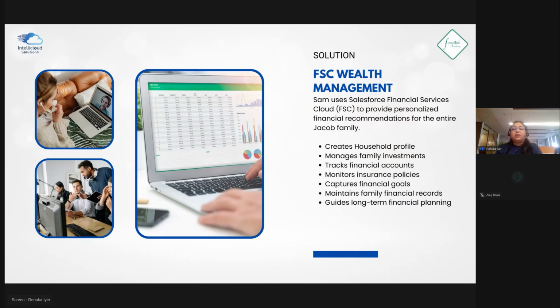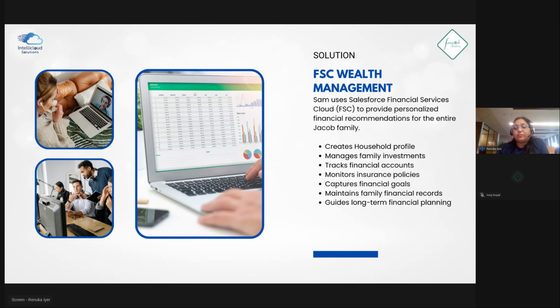So basically, Sam will use the Financial Services Cloud, right? And there, first of all, he will enroll the family. So he'll enroll the Jacob family as a household profile, right? And in there, he will add all the existing investments, liabilities, and all the necessary financial details he needs to understand: what are the current liabilities they have, what investments and deposits they have, and what is their goal? So what do they need?